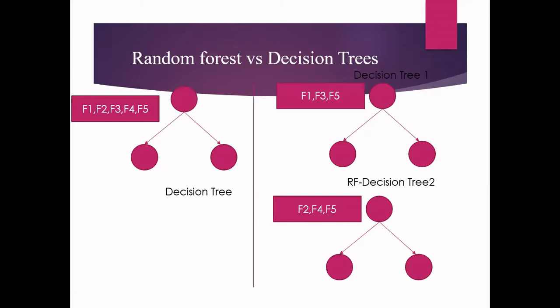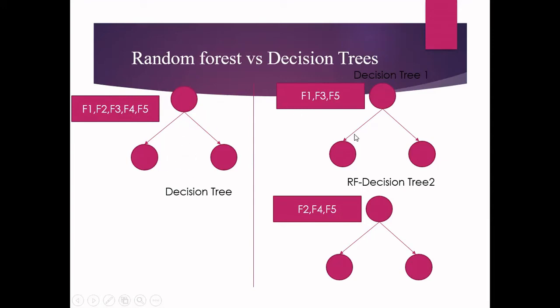So now consider this particular diagram. It is going to illustrate what is the difference between the decision tree and the random forest. So the left-hand side is the decision tree. Here, I have totally 5 features. Features are nothing but the columns or attributes. When I construct the decision tree, to the root node I'll be giving all the 5 features as input. And the decision tree will be constructed based upon that.